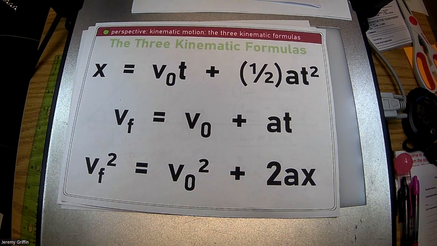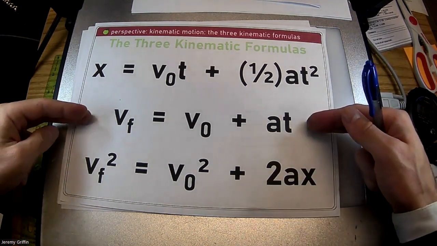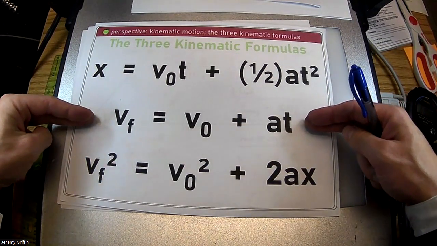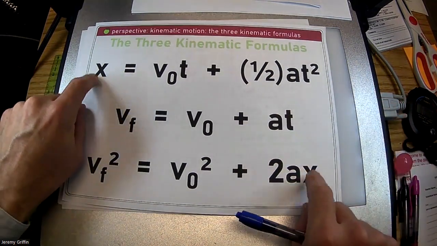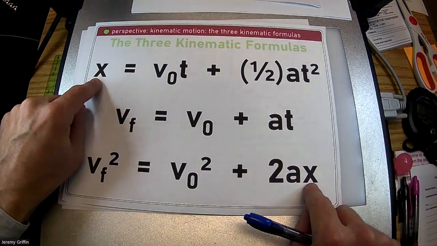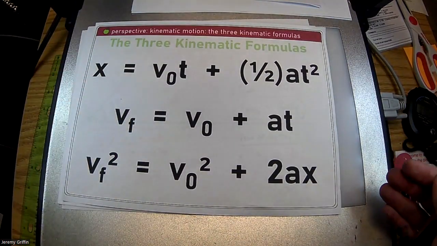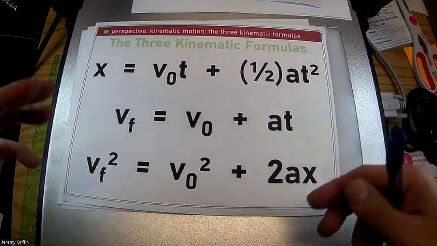Which one of those can you not use to answer how high does the ball go? Exactly, the second one. Because this one doesn't say anything about displacement. I mean, there is a displacement, it just doesn't really address it. But these two both address displacement, don't they? I bet you could use either one of these and somehow get the maximum height.